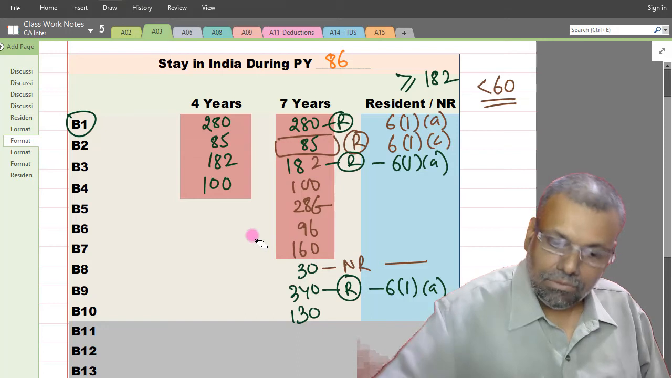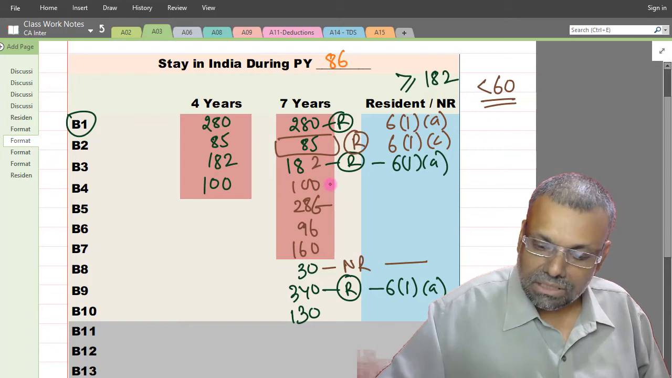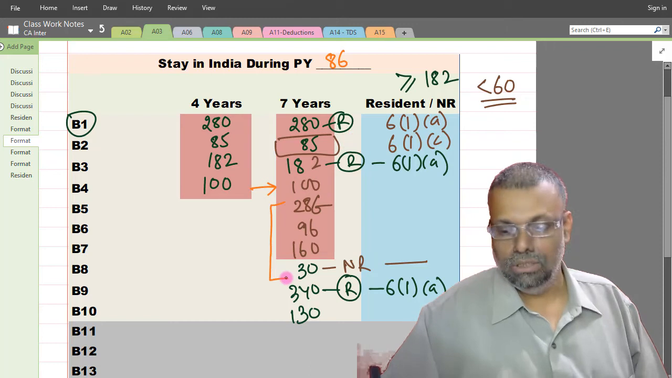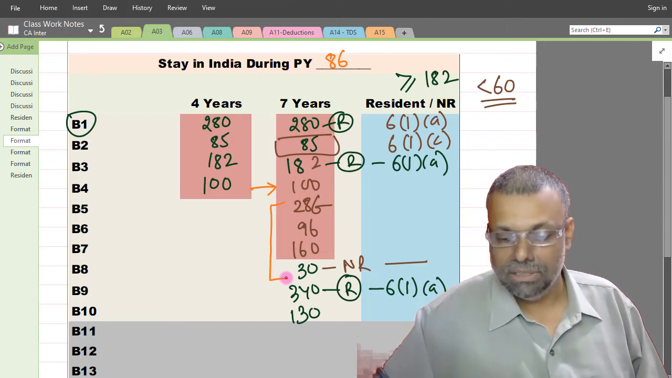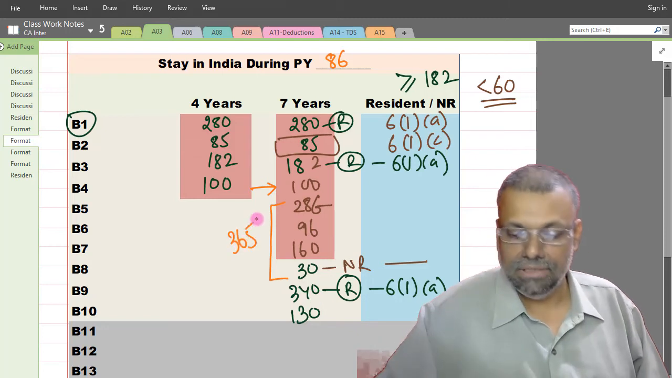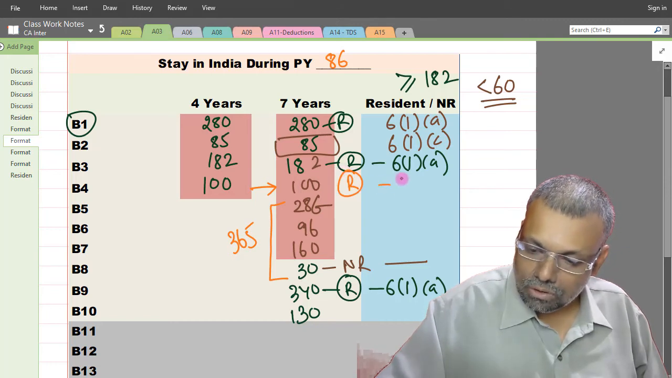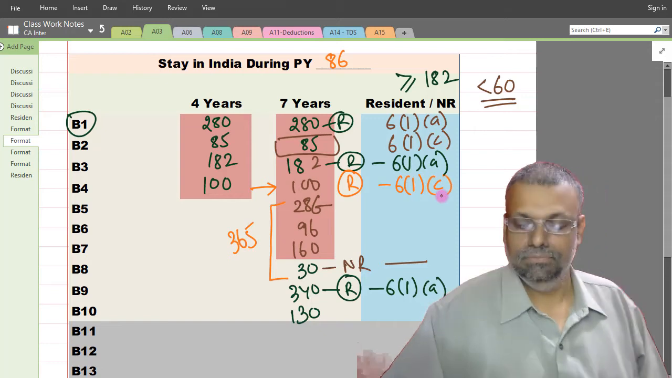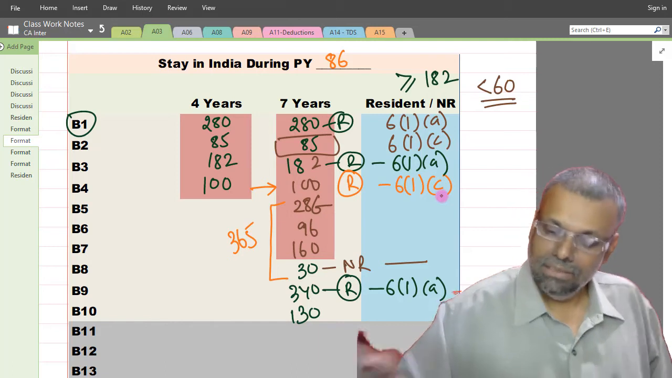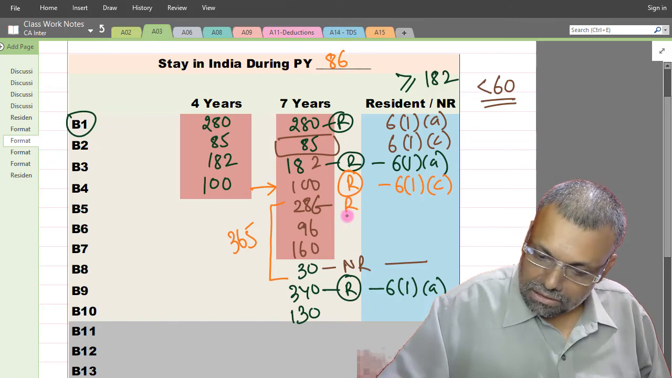Now, similarly for before year 4. I will do it in a little bit long-cut manner for your better understanding. See this before year 4, your previous year number of days of stay will be 100 and for the 4 preceding years you have to take the total: 286 plus 96 plus 160 plus 30. Orally only you can understand whether it is crossing the limit of 365. Yes, then you will become resident by virtue of 6(1)(c). Have you understood that? Similarly, you have to do it for every year.